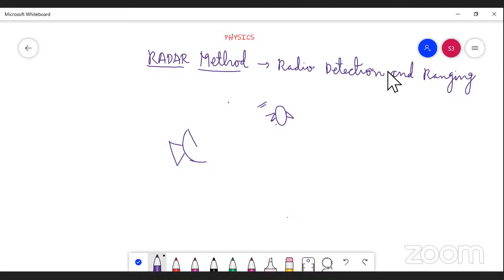This is a diagram. Let's say this is a radar instrument. This is an object. There are two components. One is the transmitter. Another one is a receiver.